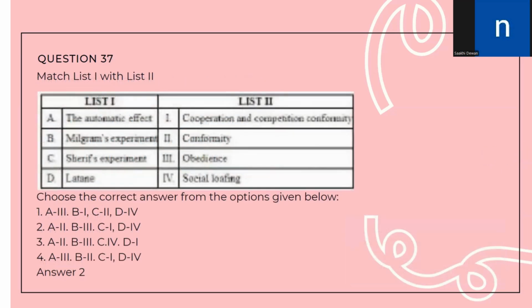Number 37 provides us with two lists. The first part of list 1 states the autokinetic effect, that is known as conformity. Milgram's experiment was based on obedience. Sherif's experiment was about cooperation, competition, conformity, and Latané and Darley conducted an experiment on social loafing. So the correct answer is option number 2.